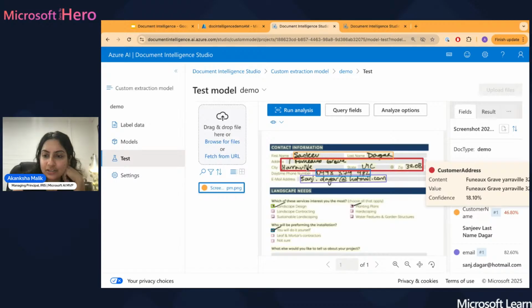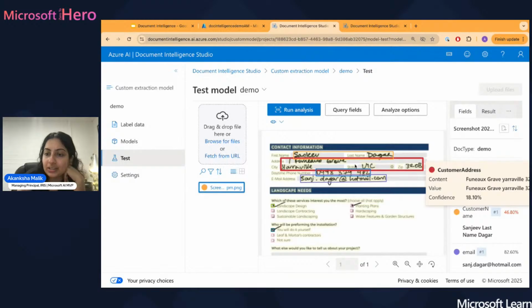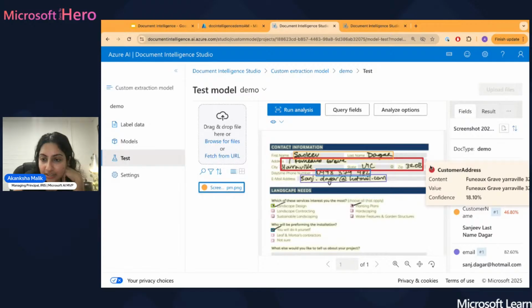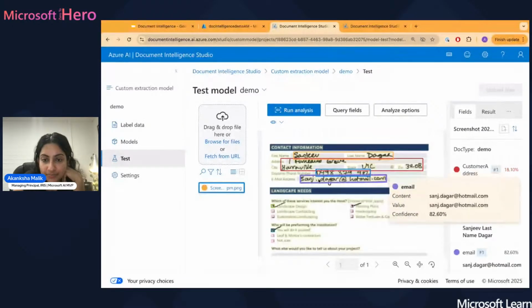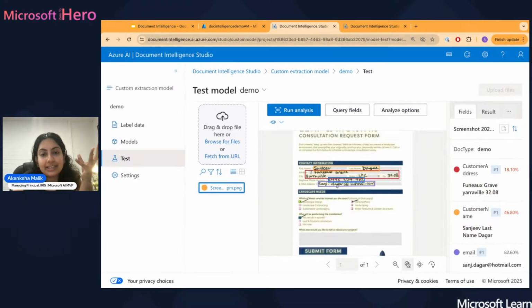If you look at the address, that's done pretty well. I think the pop-up has gone a little bit to the side, but you can see it's pulling out the name, suburb, and then the postcode on the other side of it. Phone number, it's pulled it out as it should. Again, email has been very accurate. And that's essentially just showcasing how quickly this will go through.